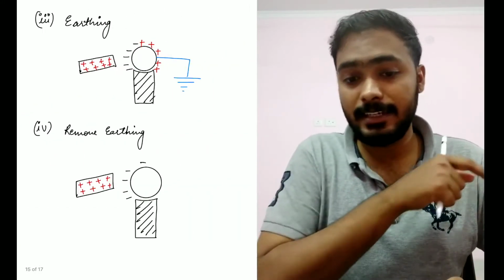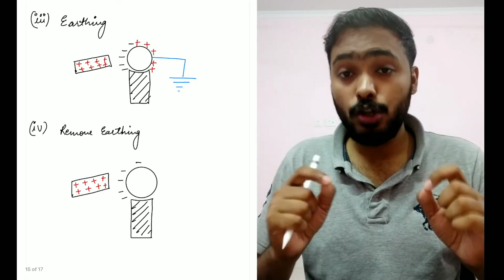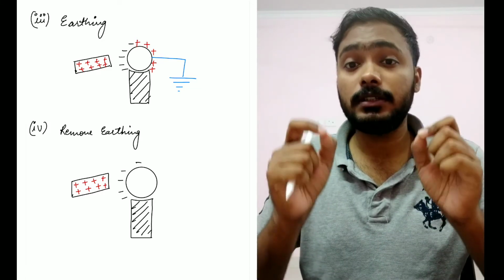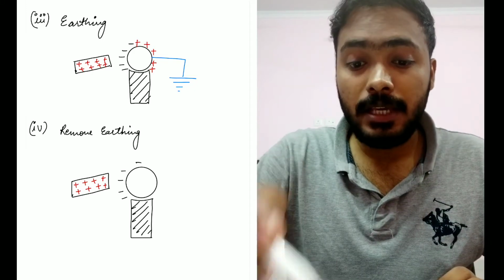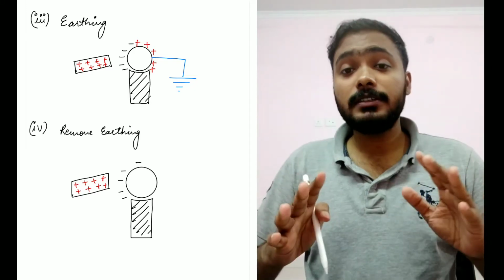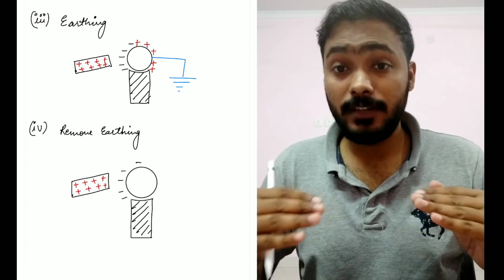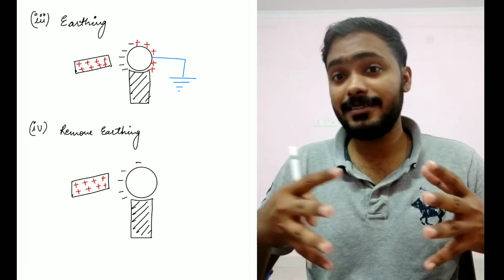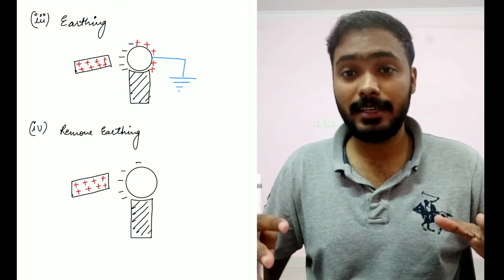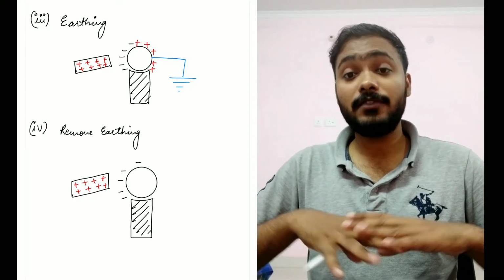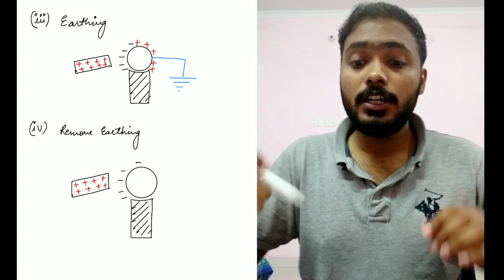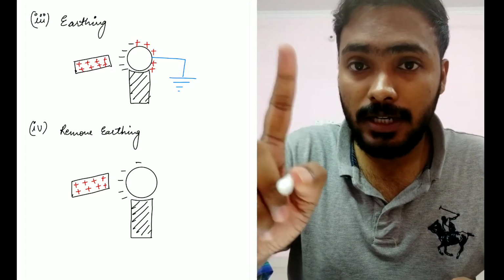Okay, next step. Next, we are going to earth the conductor. Now what do we mean by earthing the material? Your earth is known to be an infinite source of electrons, or we just call it a sink. It's an infinite sink where charges can go, where electrons can go. It is an infinite source of electrons, right?